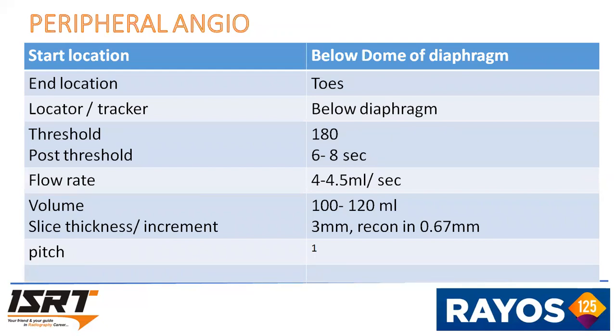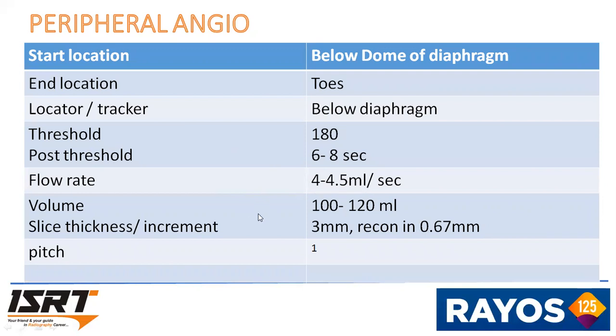Coming to the peripheral angio. Start location is below the dome of diaphragm. End location is at toe. Locator and tracker is placed below the diaphragm, that's the descending aorta. Threshold is 180 and post threshold delay is 6 to 8 seconds. Flow rate is 4 to 4.5 ml per second.